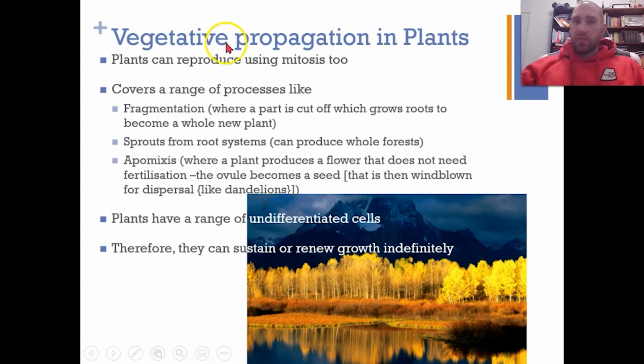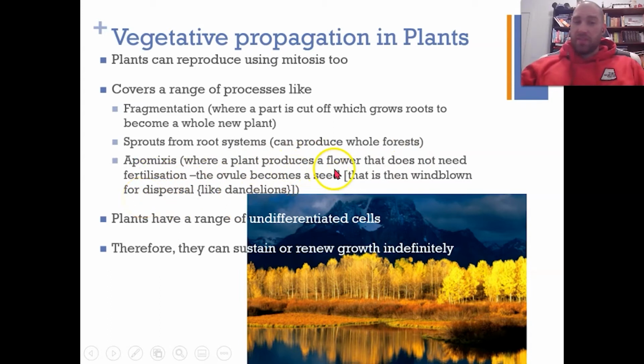Plants can undergo vegetative propagation as well, and again it's just using mitosis. So fragmentation: you cut a part off a plant, you chuck that in the ground, and that part that you cut off can start growing roots, and then it'll start reproducing more cells, and it'll become a whole new plant. Grass is really good at this. Just cut off a bit of grass, chuck it in the ground, and you start making more grass pretty quickly. Sprouts from root systems can make whole forests. Apomixis is where a plant produces a flower that doesn't need fertilization, and the ovule can become a seed, which can then be blown around.